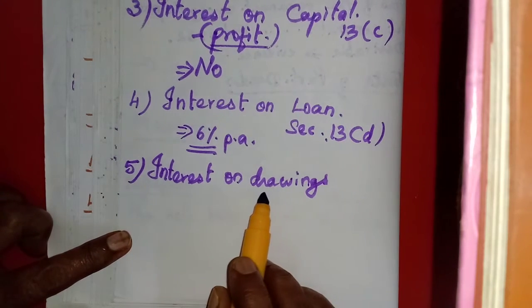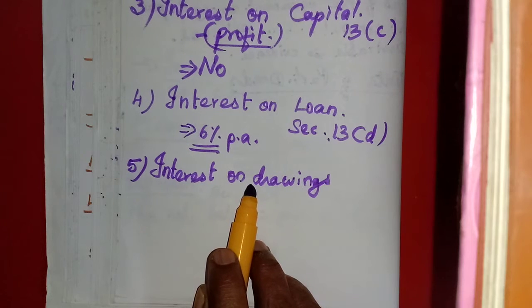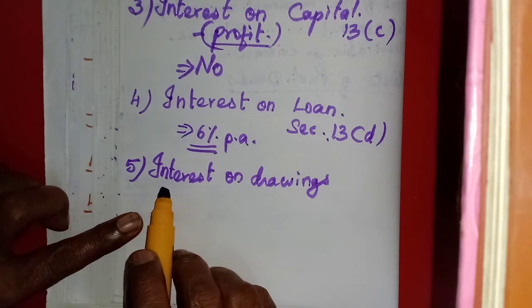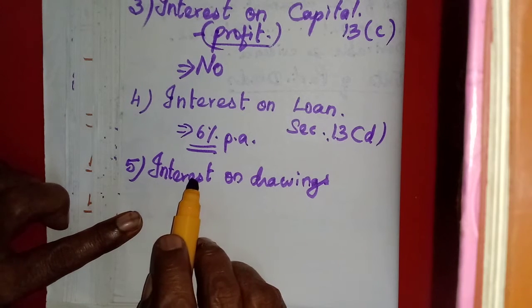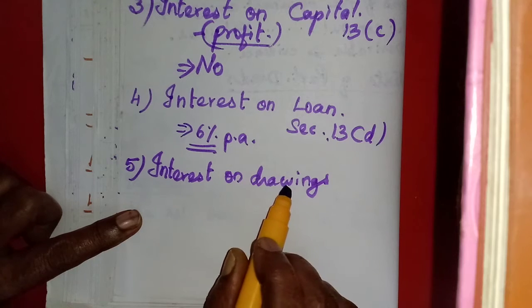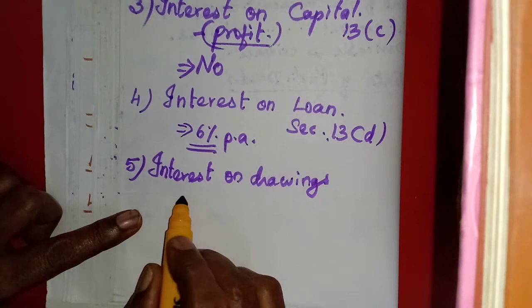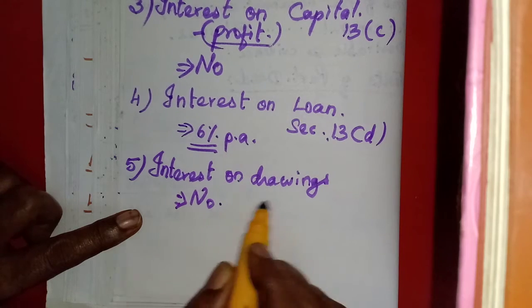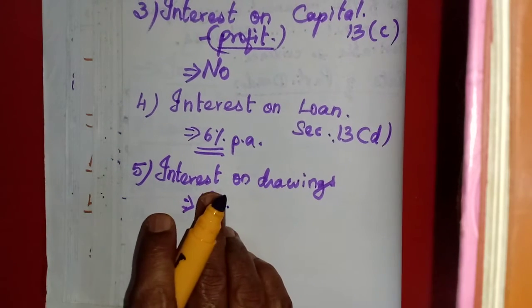So if they have withdrawn any amount personally, the business will charge a certain percentage as interest. But if nothing is mentioned in the deed, then no interest on drawings is charged on the partners.